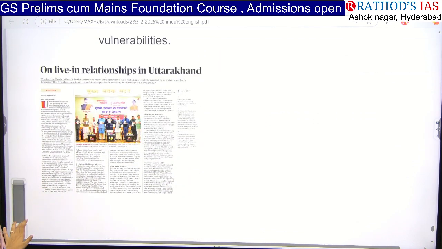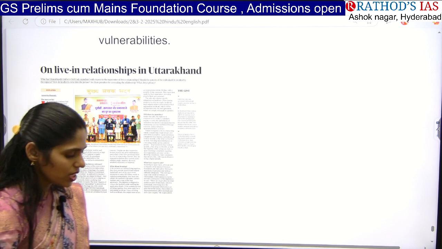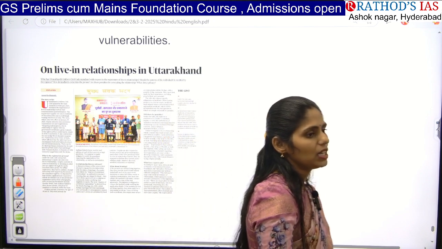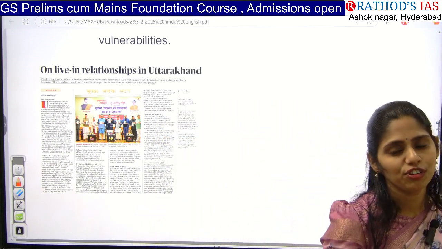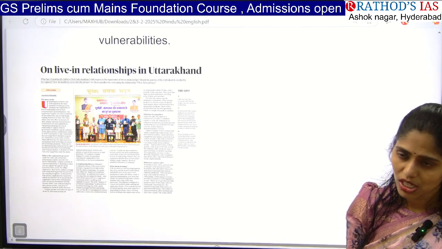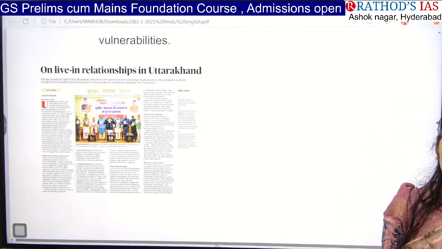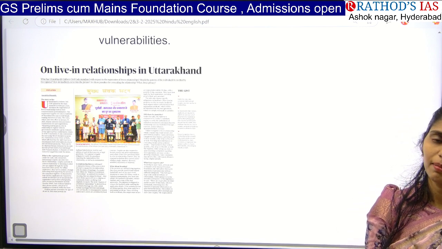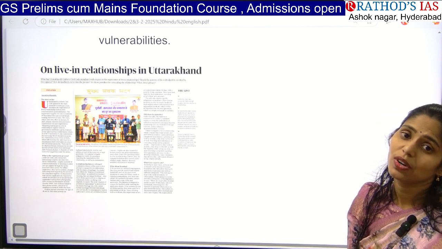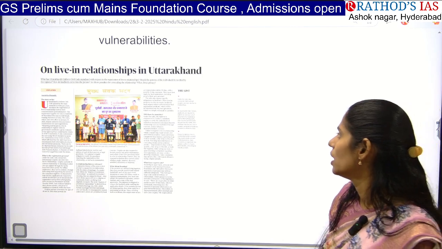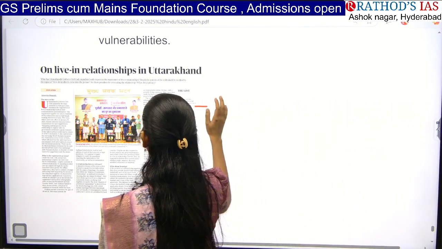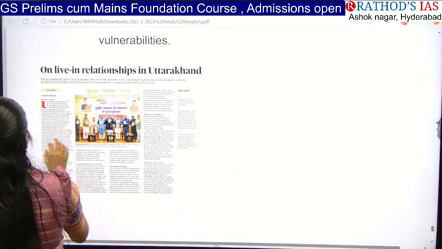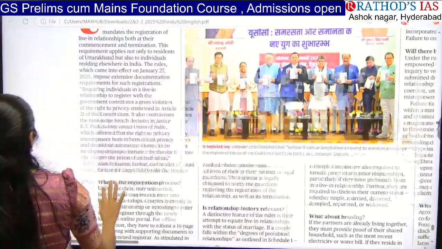And let us see the next article, on live-in relationships in Uttarakhand. Recently, one development that happened in Uttarakhand is the implementation of the UCC, that is, the Uniform Civil Code. They are going to follow a single code for civil matters like marriage, adoption, as well as live-in relationships.